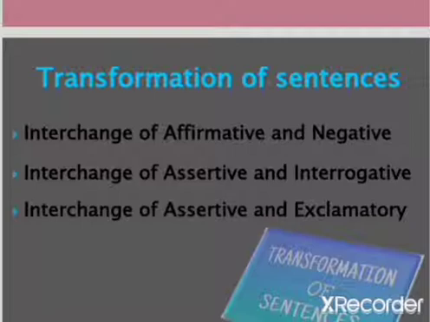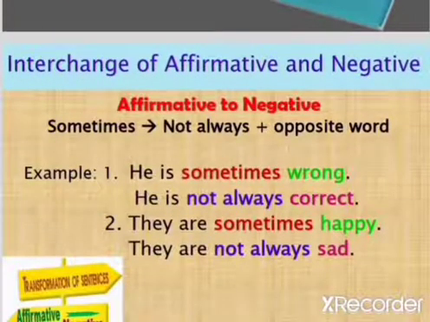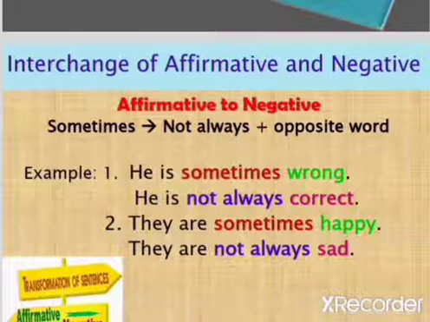In transformation of sentences, we have interchange of affirmative and negative. That means affirmative to negative and negative to affirmative. And interchange of assertive and interrogative. The next one, interchange of assertive and exclamatory. Interchange of affirmative and negative. So here we are going to see how to transform an affirmative sentence into a negative sentence.